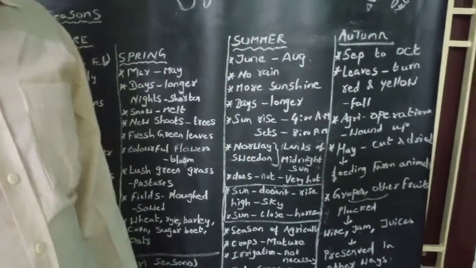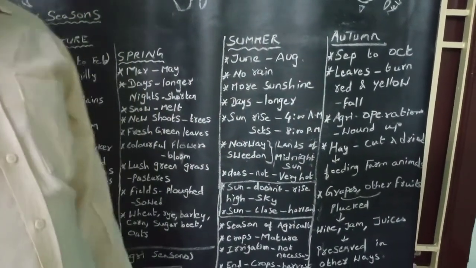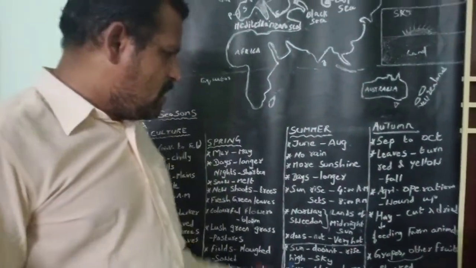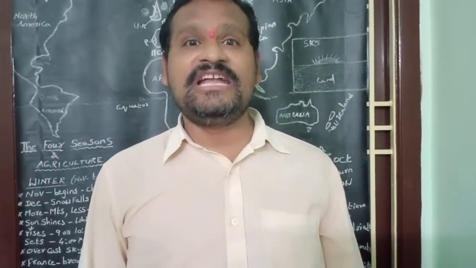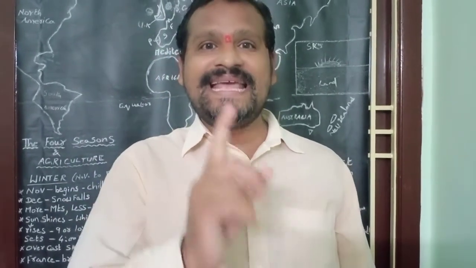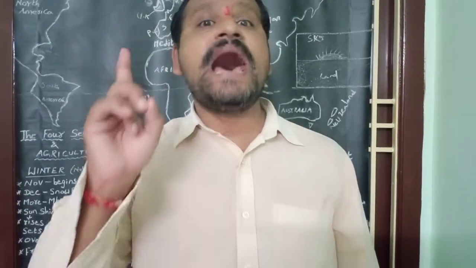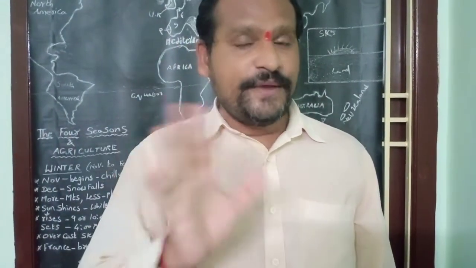So only Norway and Sweden countries are called land of midnight sun. In exam they may ask you a question. Children, listen carefully. Which country is called land of midnight sun? A. Norway, B. Sweden, C. England, D. Germany. Which option you should mention? Norway is the correct answer. Norway country is called the land of midnight sun, not Sweden.